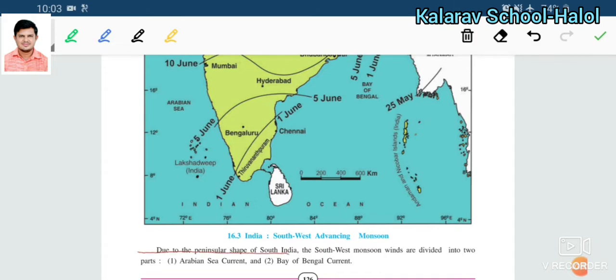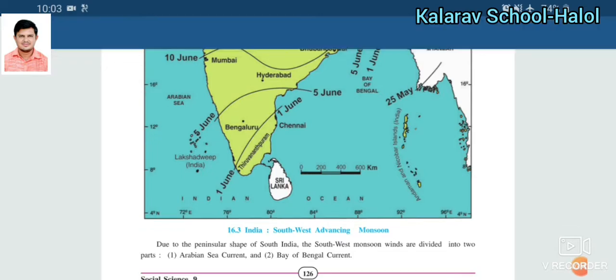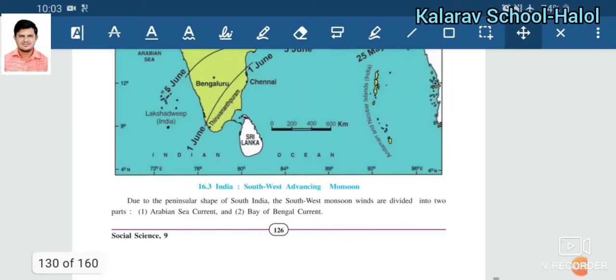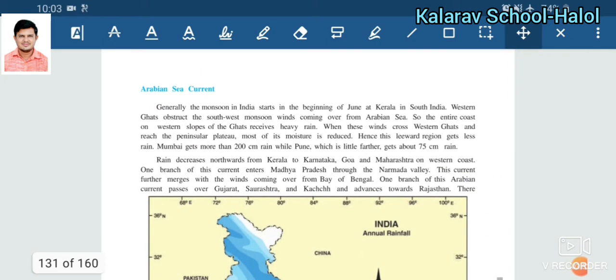Due to the peninsular shape of South India, the southwest monsoon winds are divided into two parts: the Arabian Sea current and the Bay of Bengal current. Whatever currents come from the Arabian Sea are considered the Arabian Sea current, and whatever currents come out from the Bay of Bengal are known as the Bay of Bengal current. So now study the Arabian Sea current.